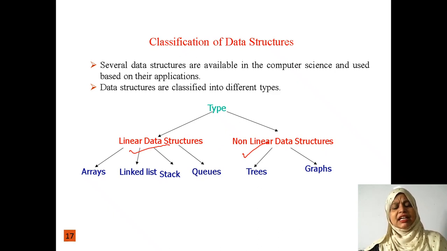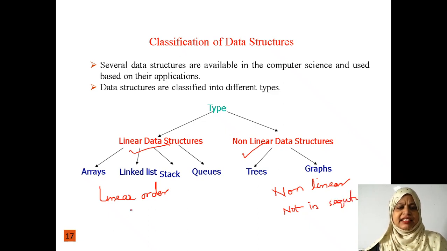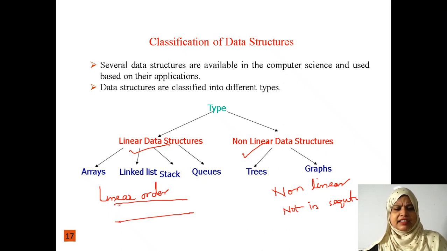Linear data structure means all the elements are arranged in linear order. Whereas in a non-linear data structure, elements are arranged in non-linear order. Non-linear order means not in sequential order. Here linear order means a sequence; we arrange the elements in a sequential order.